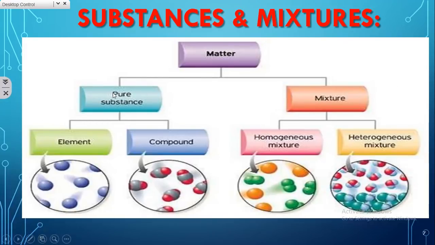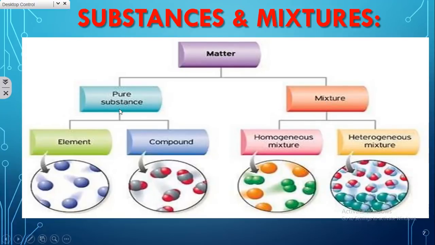Pure substance is made up of only identical atoms. Like see here, only blue color atoms, and here we have only gray with red color atoms, particles. Whereas mixture contains one or more elements not in a definite ratio. See here you have seen two green balls, four orange balls. Likewise, the proportion is not equal. So such components we call a mixture.